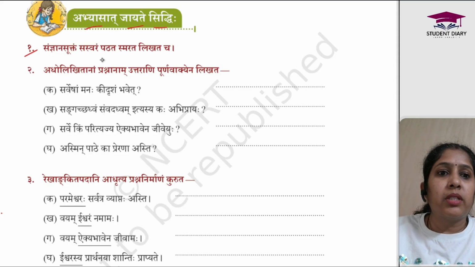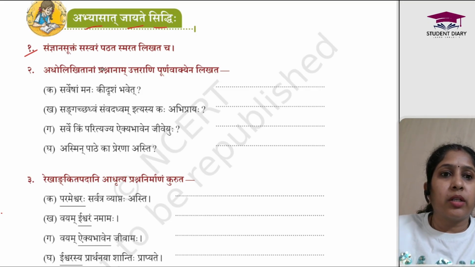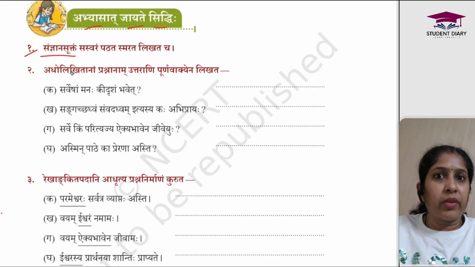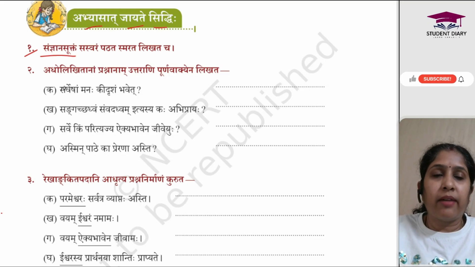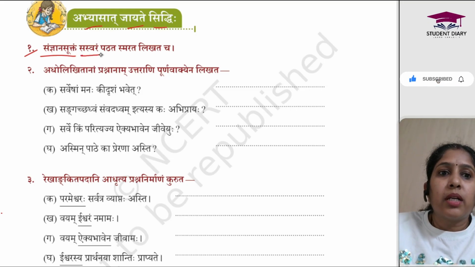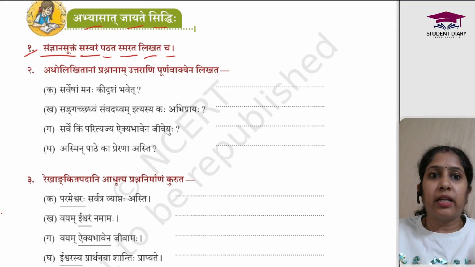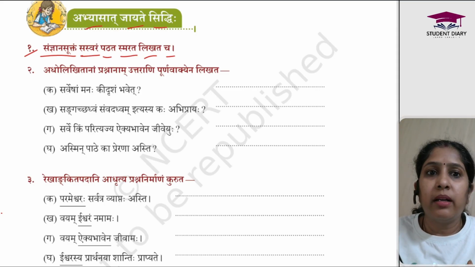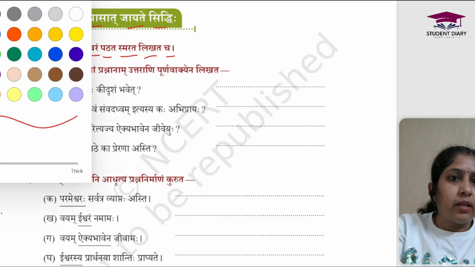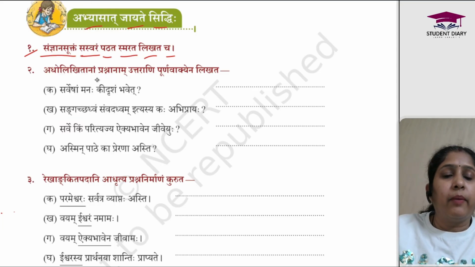Sangyan suktam saswaram pathat smarat likhat cha. Sangyan Sukta means the shlokas of Sangyan Sukt which we have read just now. Saswaram means with music. Pathat means read. Smarat means remember. Likhat means write. Cha means and. So they are asking that read it, remember it, and write it. Now the second one.